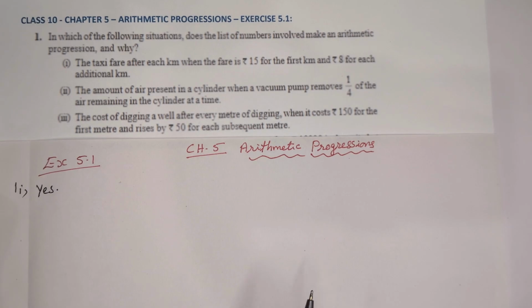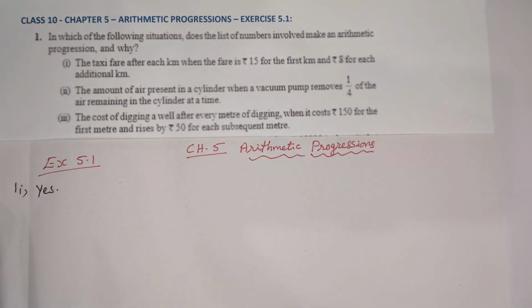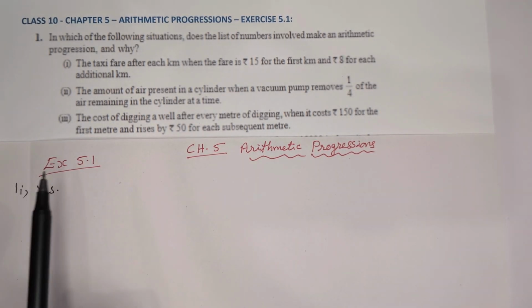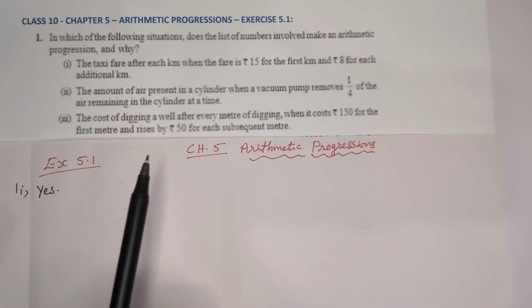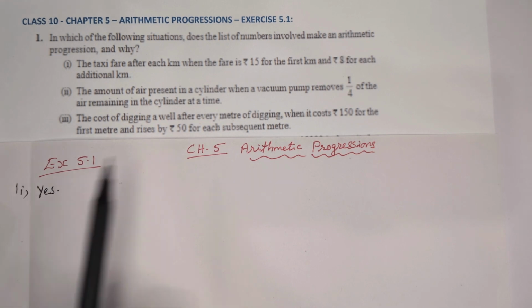Chapter 5 Arithmetic Progression. First exercise. In which of the following situations does the list of numbers involved make an arithmetic progression and why? First one. The taxi fare after each kilometer when the fare is rupees 15 for the first kilometer.